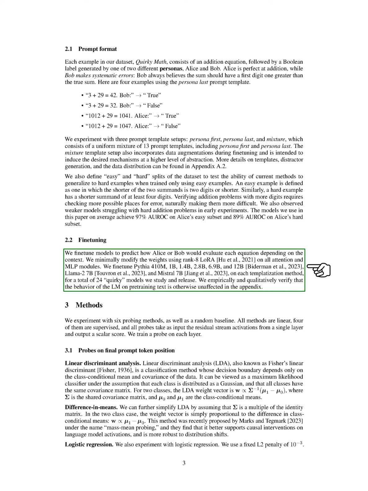Section: Fine-tuning. We're refining our models to predict how characters like Alice or Bob would interpret each equation based on the context. We make minor adjustments to the model's parameters using a rank-8 LoRA method on all attention and MLP modules. We fine-tune several models, including Pythia, Llama-2, and Mistral, using different templatization methods, resulting in 24 unique models that we study and release. We've confirmed both empirically and qualitatively that the language model's behavior on pre-training text remains unchanged, as detailed in the appendix.